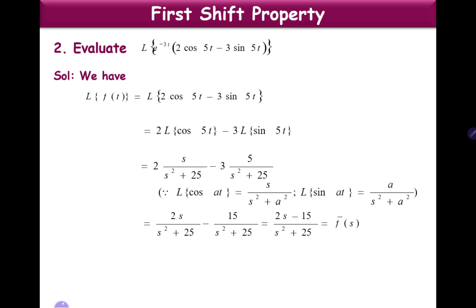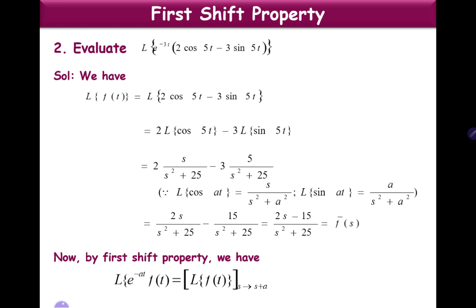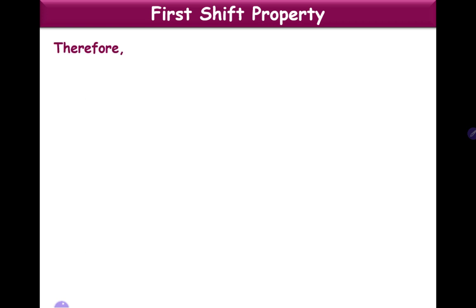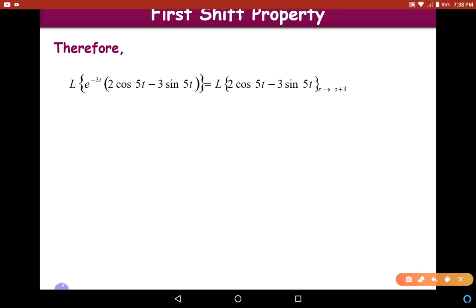Now applying first shift property, we get L of e power at into f of t is L of f of t with s replaced with s plus a. Here a is 3. Therefore, L of e power minus 3t into 2 cos 5t minus 3 sin 5t is L of 2 cos 5t minus 3 sin 5t with s replaced with s plus 3. And what is L of 2 cos 5t minus 3 sin 5t? We already derived it in the previous slide.